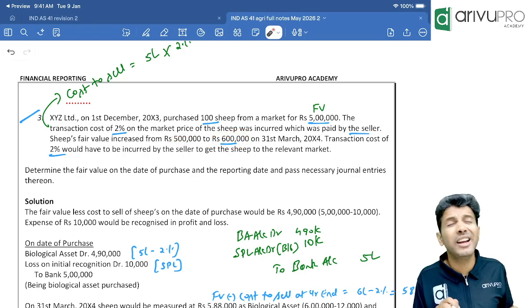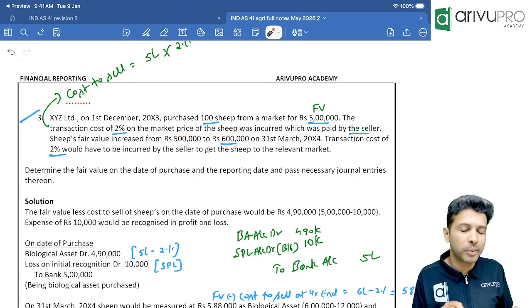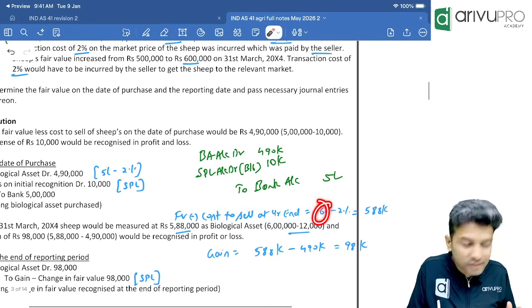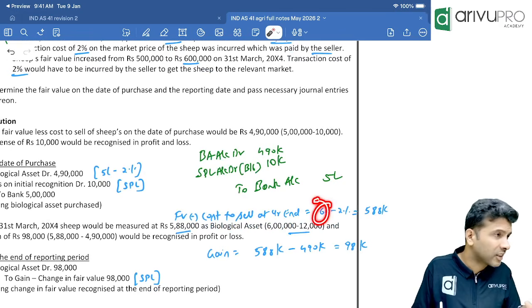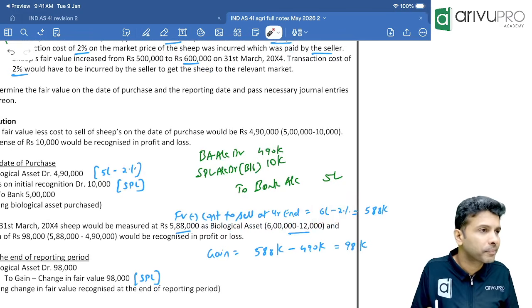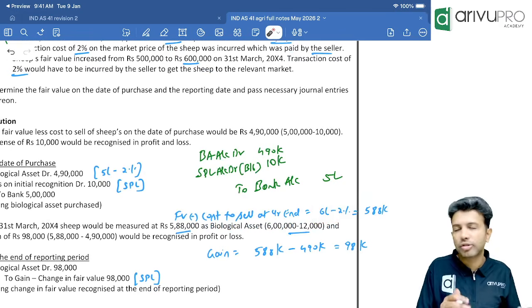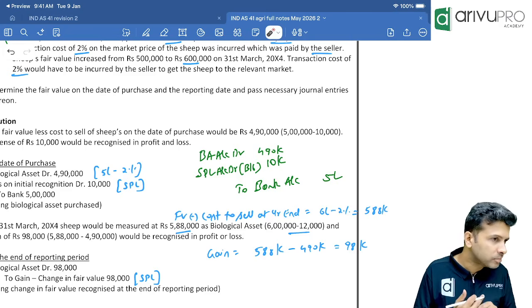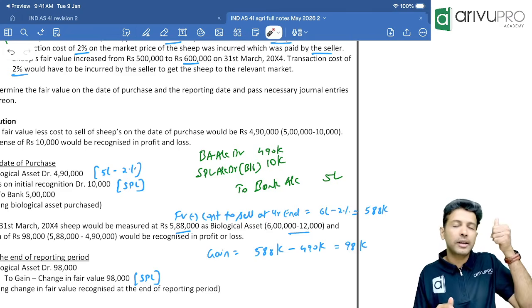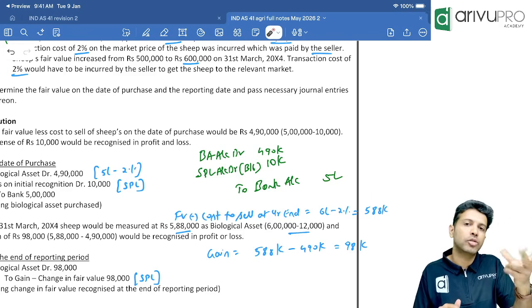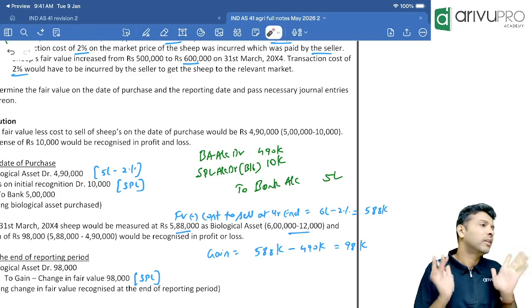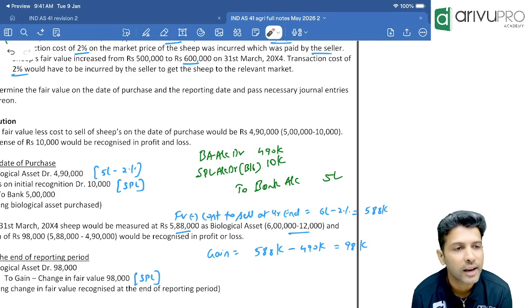Now the market value is 5 lakh or 6 lakh. So at year ending, calculate fair value less cost to sell for me. Fair value is 6 lakh. Cost to sell is 2%. So 6 lakh cut 2% is 12,000. So 6 lakh is fair value, 12,000 is cost to sell. So fair value less cost to sell is how much? 5 lakh 88,000.